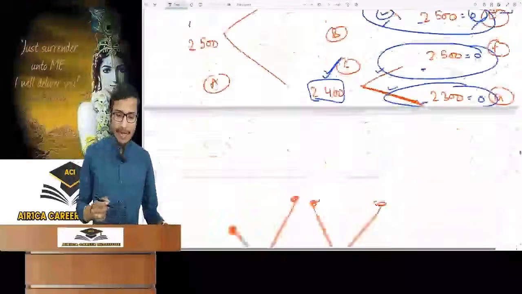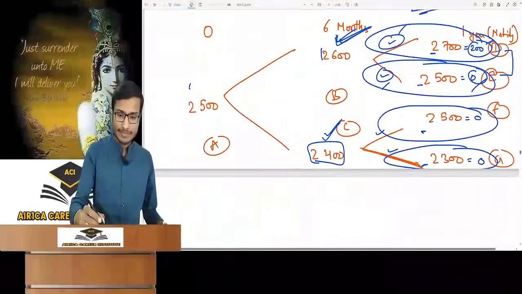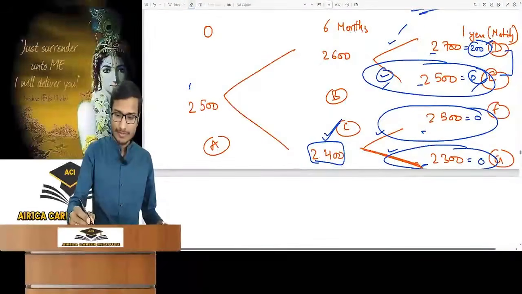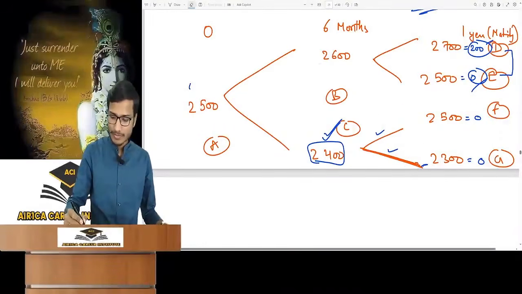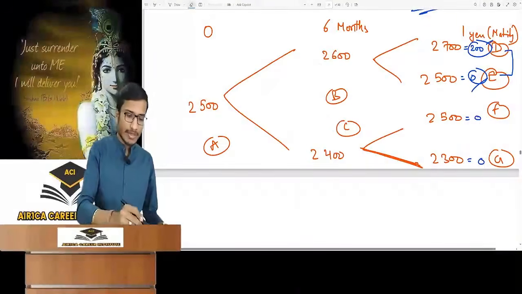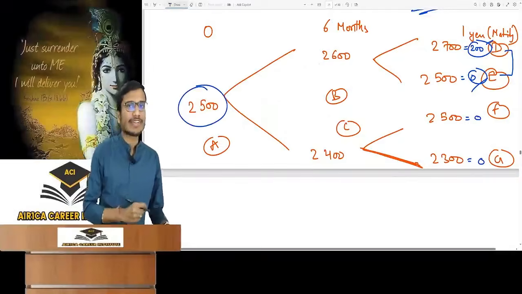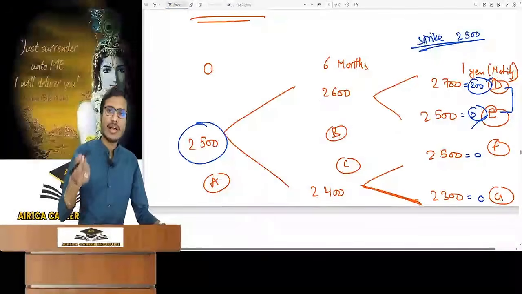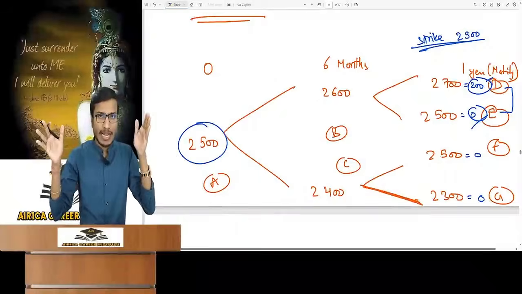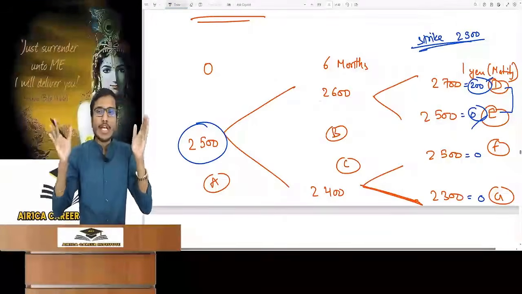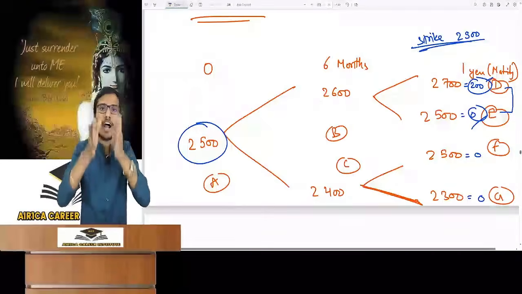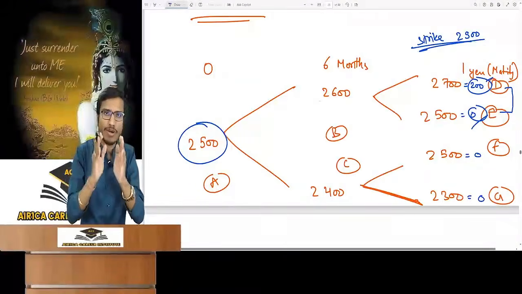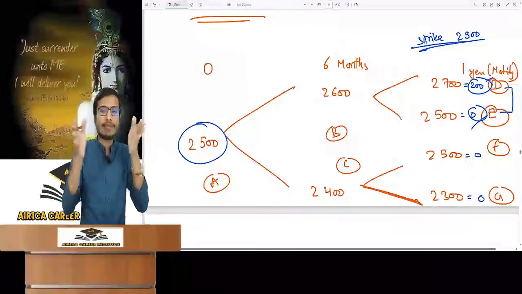Here I have made a scenario for example. Now see here, current price today is 2500, today's share price. Now suppose maturity is for 1 year. One option is there whose maturity is for 1 year. In between, the period where prices may increase or decrease, anything can happen. That will be exactly half the period in most of the questions. Generally it will be half. So in 1 year, 6 months.